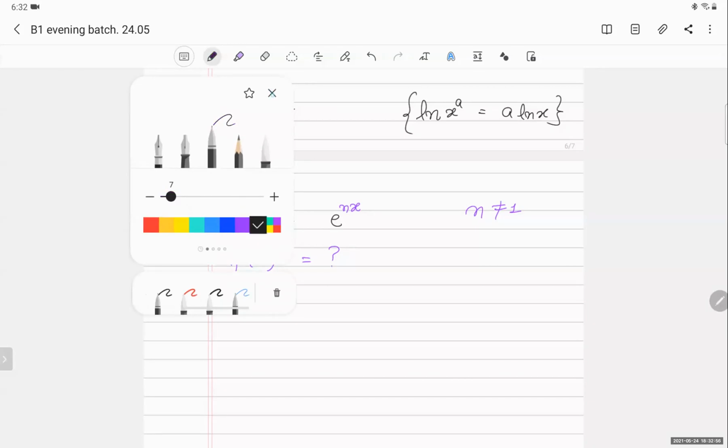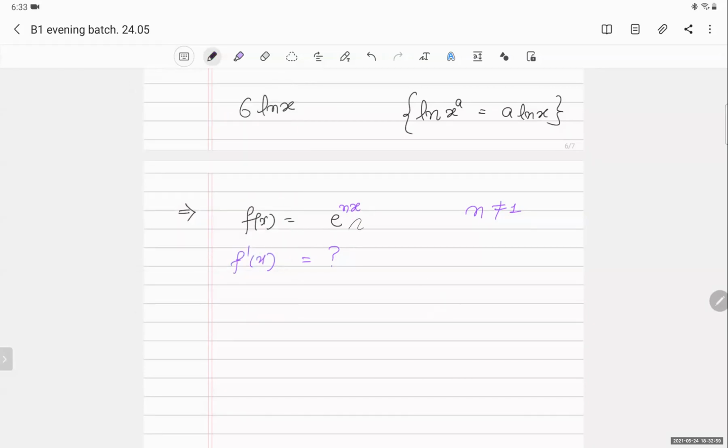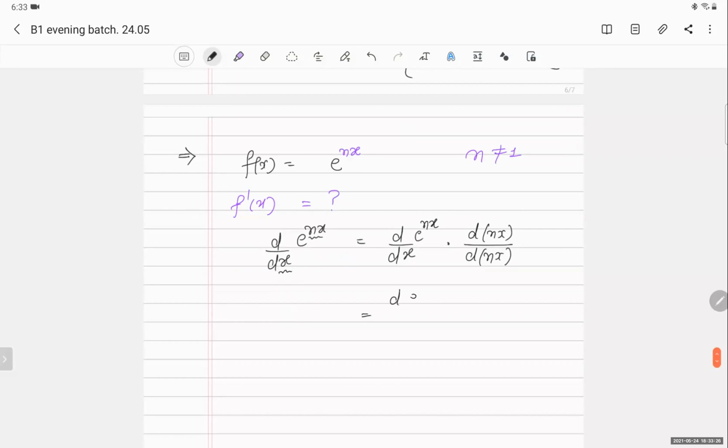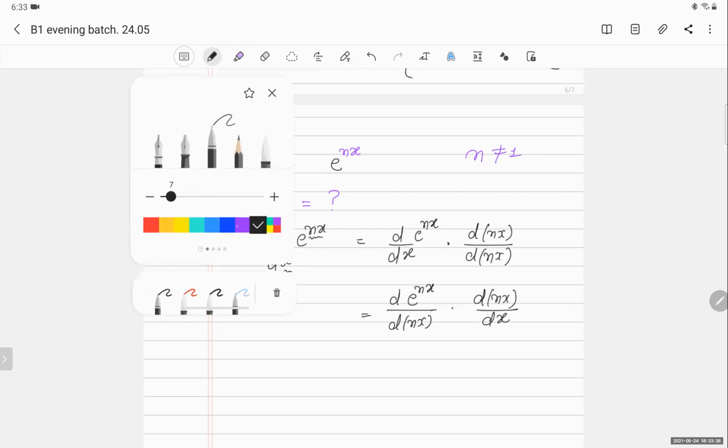How? We will say, okay, I don't know, because I write d by dx of e to the power nx. Here I am having x, here I am having nx. So I am confused. I don't know what to do. So what I'll do, I will make it identical. So e to the power nx, right? I will multiply and divide by d nx. I can multiply and divide with the same number. Now I will write d by d(nx) of e to the power nx, and d(nx) upon dx. Now see, now things are fine.